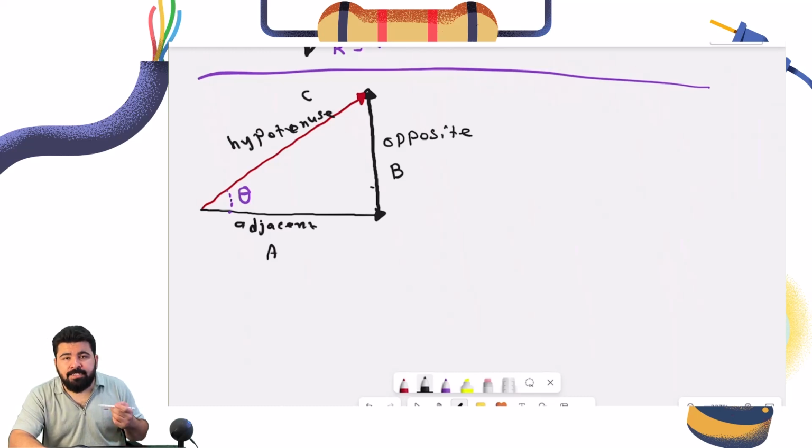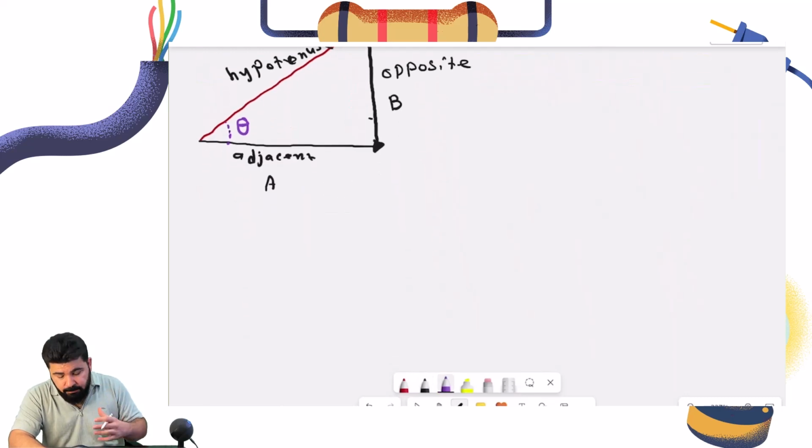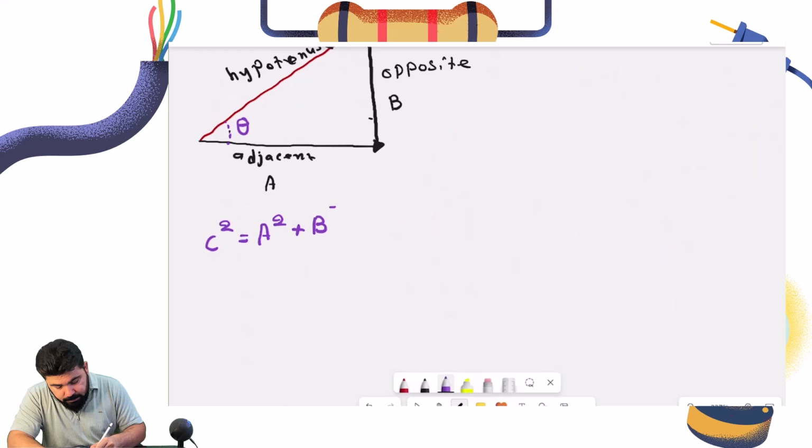How can we find the magnitude of the resultant vector? We're going to use a very famous law called the Pythagorean theorem: c squared is equal to a squared plus b squared. This is for finding the magnitude.